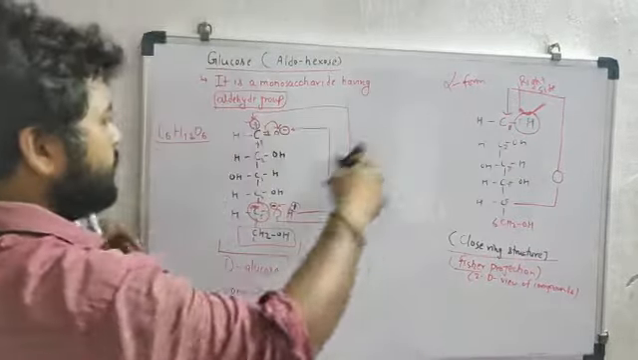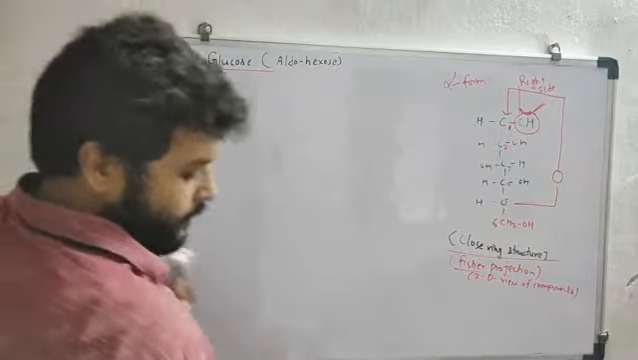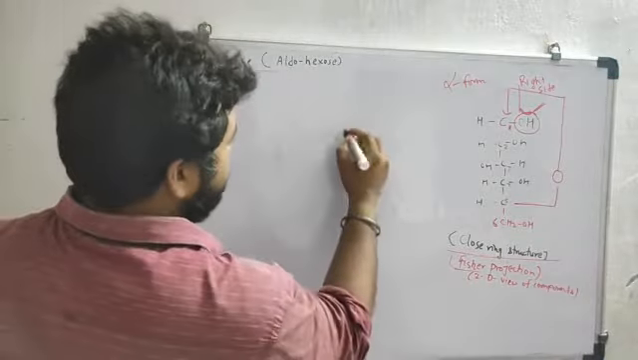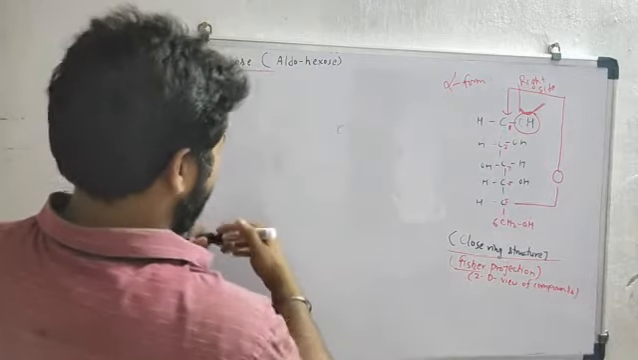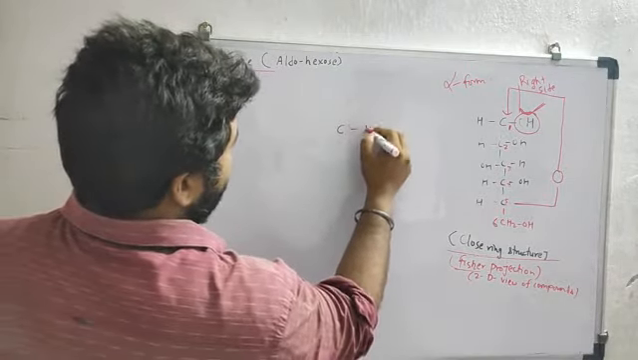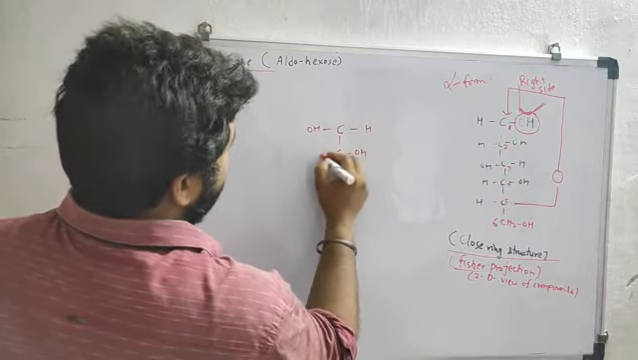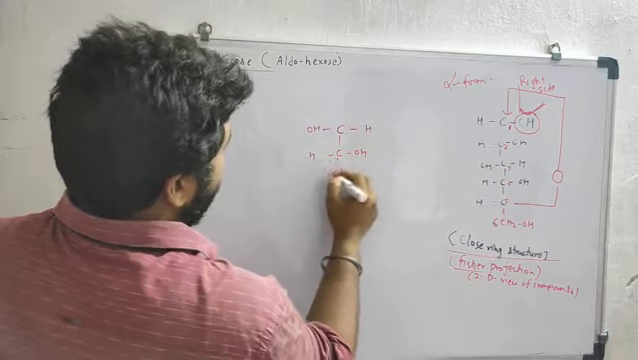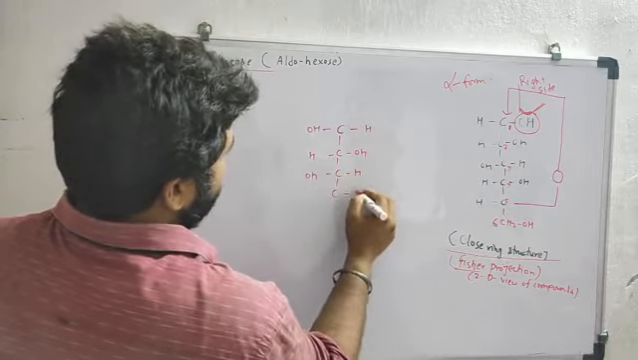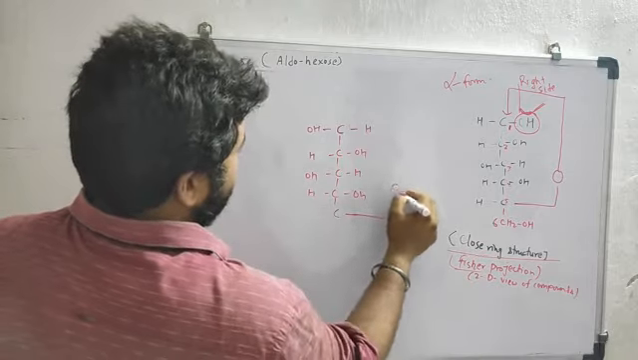Just write this closed structure. Again I am writing C, H, O, H, C, O, H, H, C, H, O, H, C, O, H, H, C. This is a closed structure.